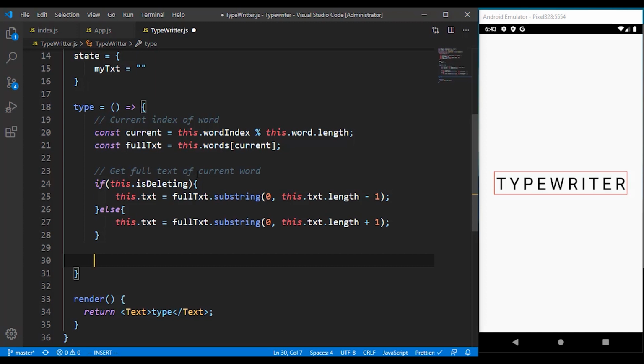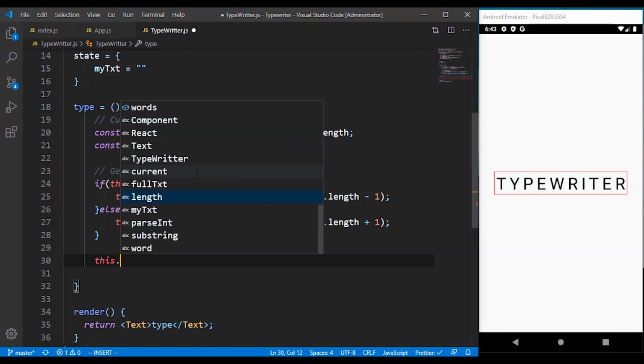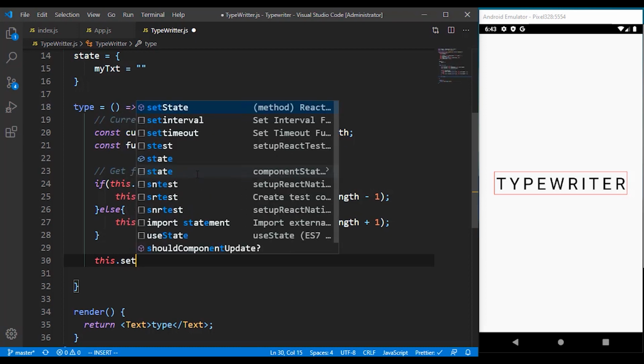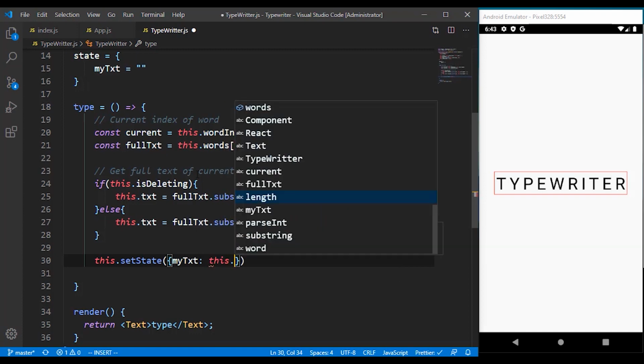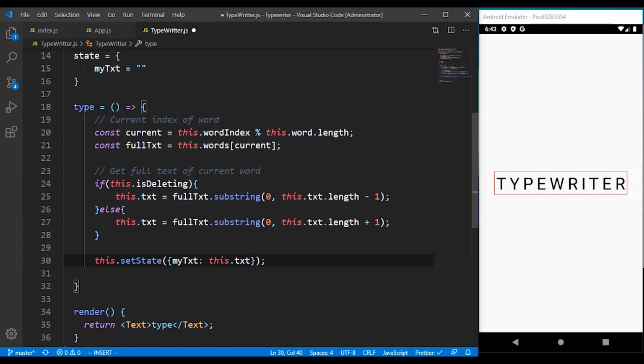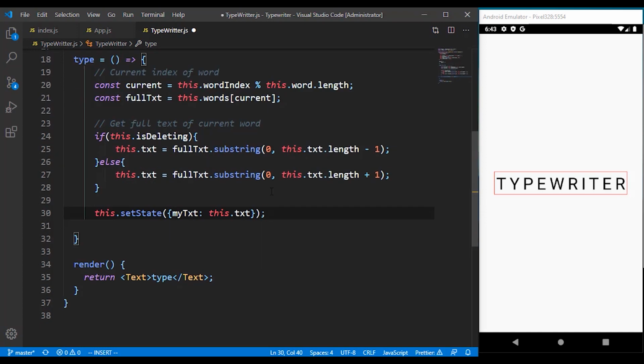So for us, this can actually work this way, but let's just go ahead and finish it before we can see how the thing is going to look. Then the next thing we have to do is to set our state. So our state is the my txt. We have to set it to this dot txt. So that's how we can set the word we are actually getting.